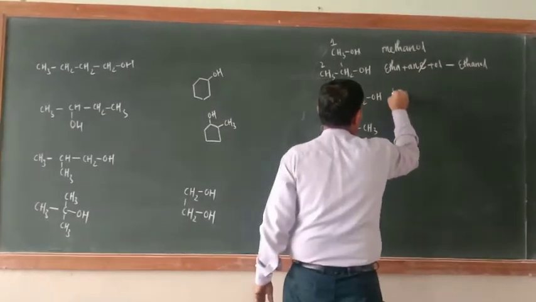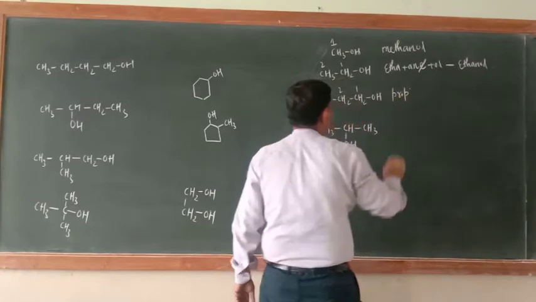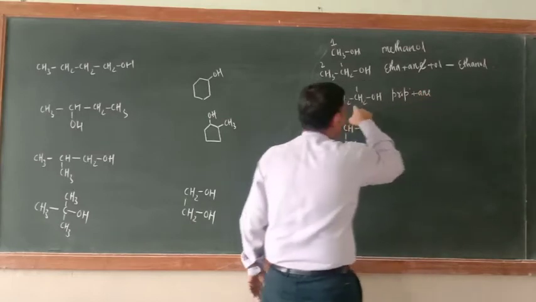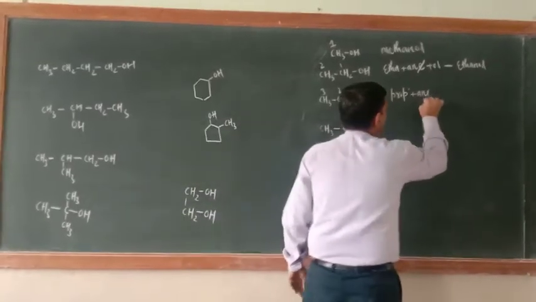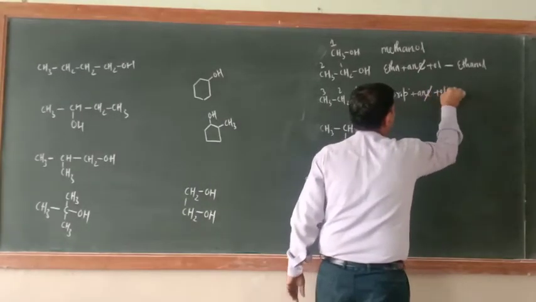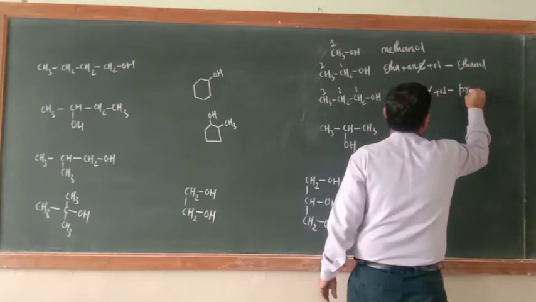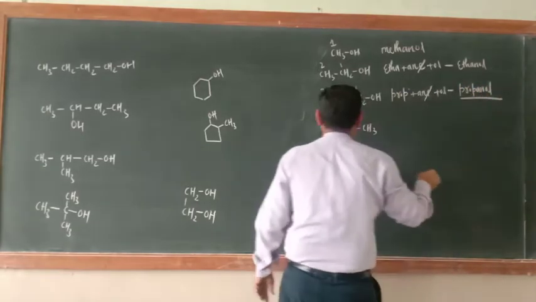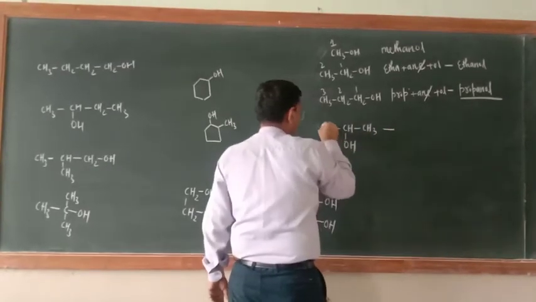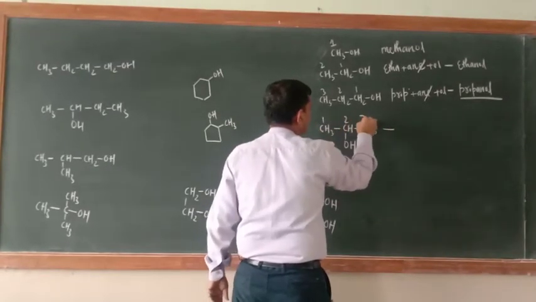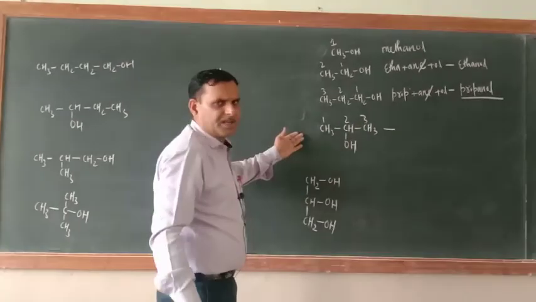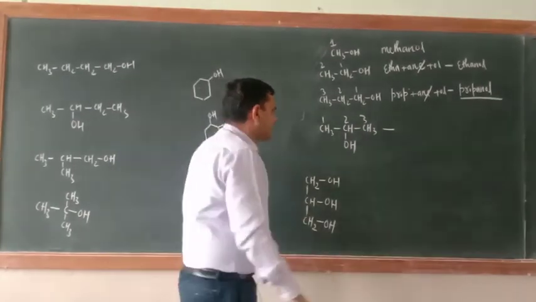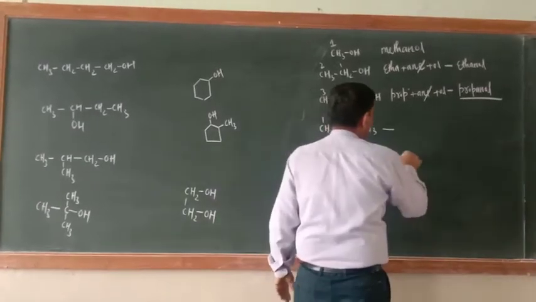Prop, plus ane, 3 carbon atoms. E should be deleted, then ol. What is this one? Propanol. What about this one? Just see, 1, 2, 3. You can start numbering from either side. So what is this one? Just see, prop.